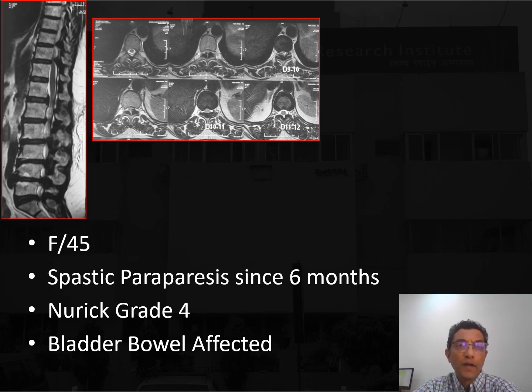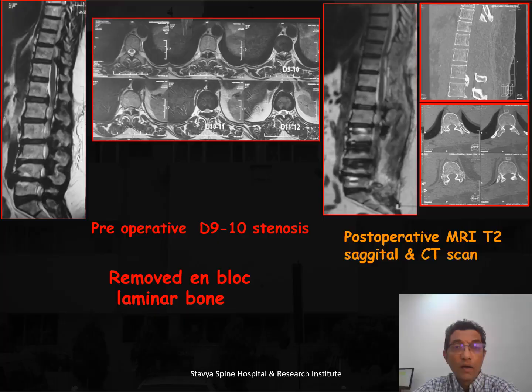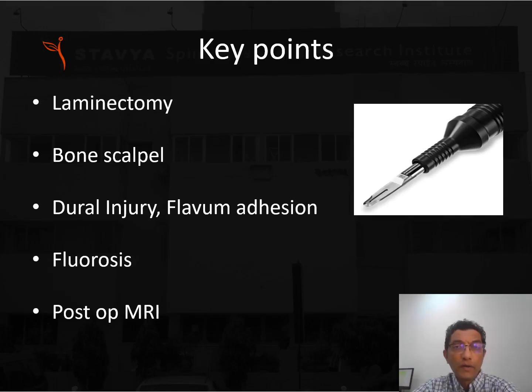One can see the tandem stenosis in the dorsal and lumbar spine, but she was young, 45, and she also had surgery done for the dorsal and the lumbar spine. One can see the postoperative MRI and X-ray done and adequate decompression seen. The key points for these surgeries are laminectomy and bone scalpel. Dural injury can happen because of the flavum adherent to the dura.